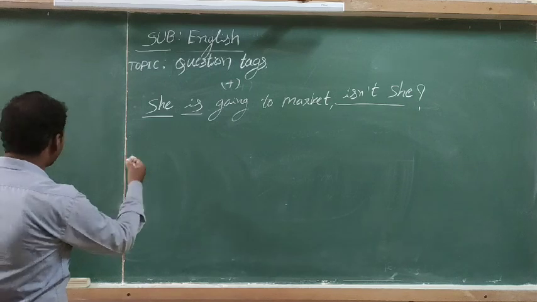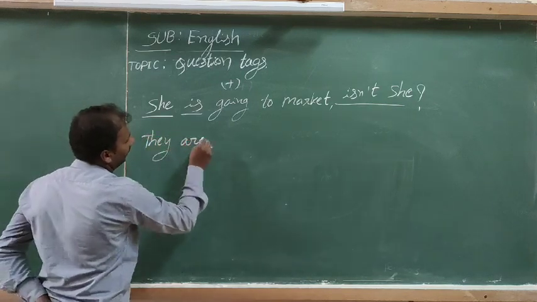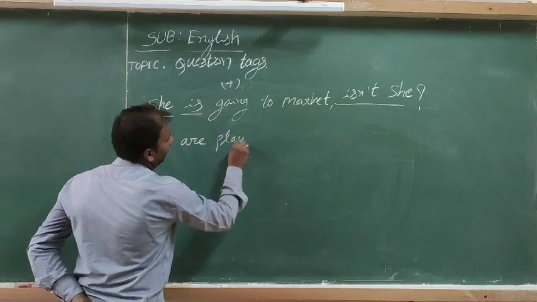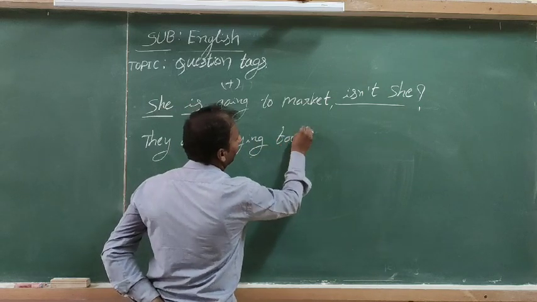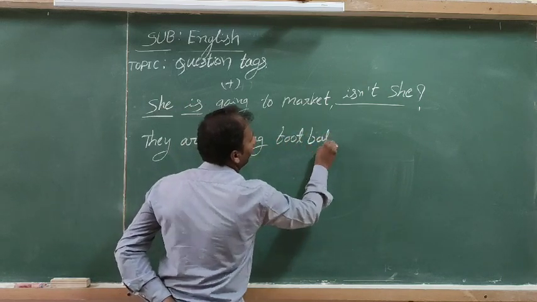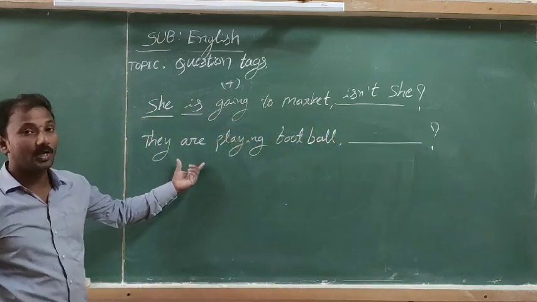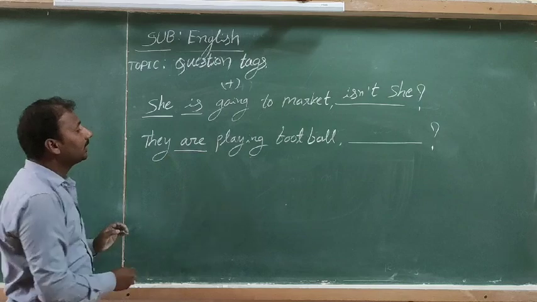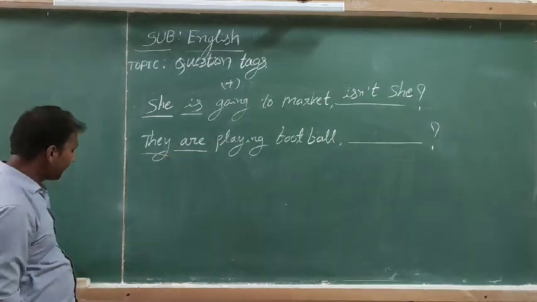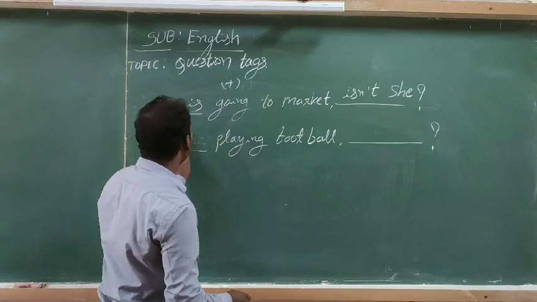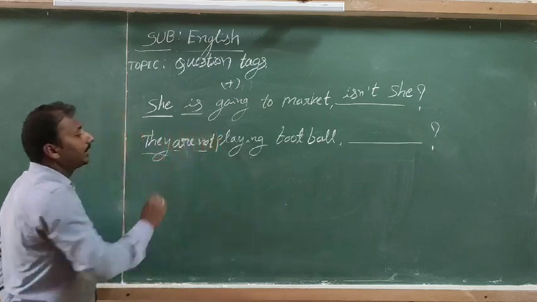A question tag is added at the end of the statement to confirm the sentence. For example, they are playing football. In the sentence the helping verb already given is are, and the subject is they. Now the same statement in negative form: they are not playing football.